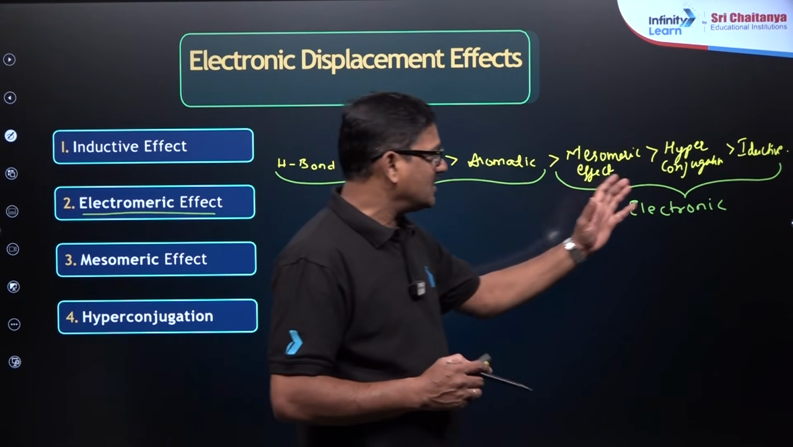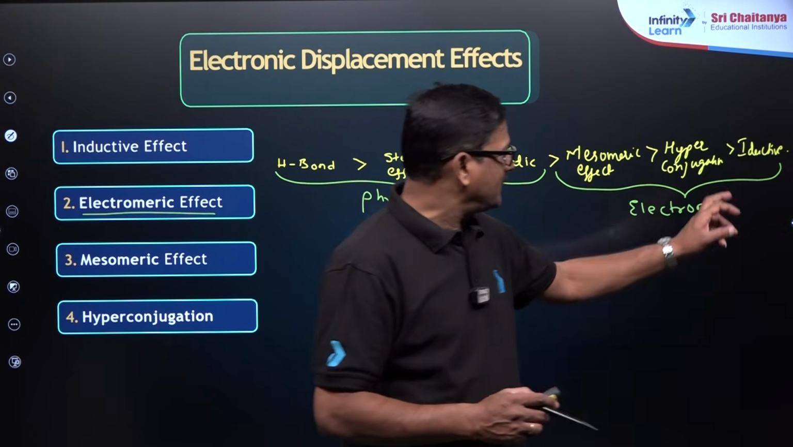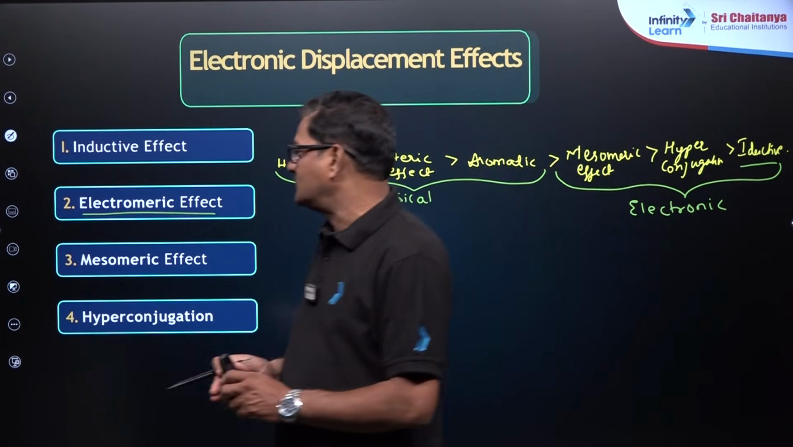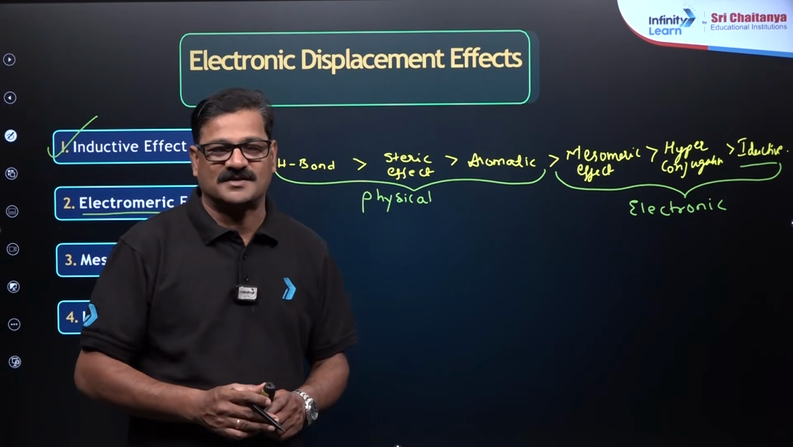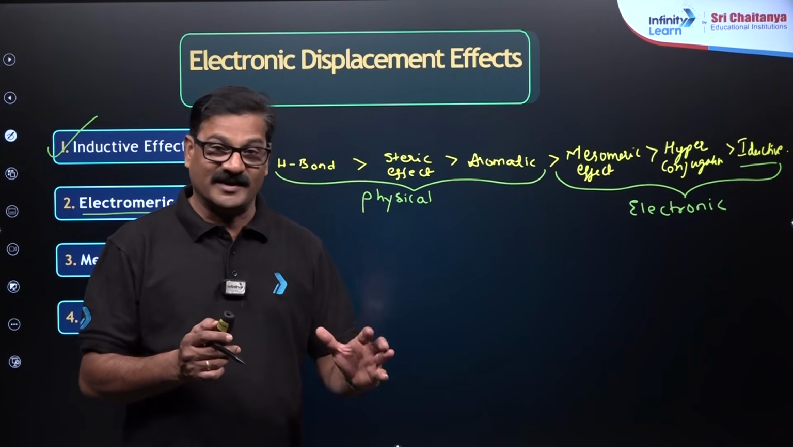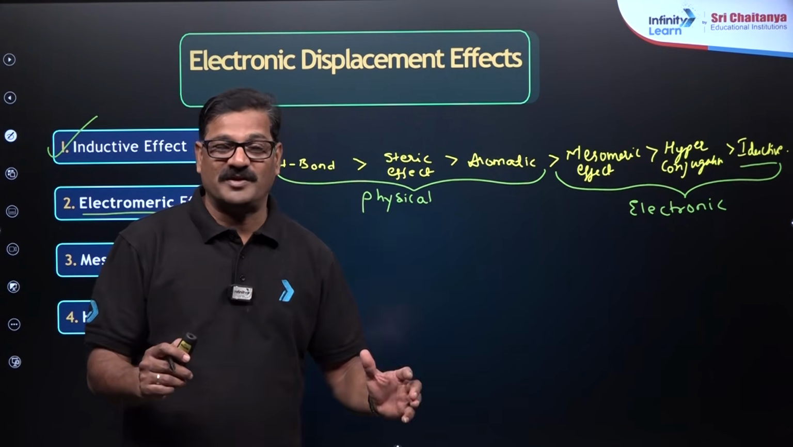So mesomeric effect and hyperconjugation, inductive effect. I will tell you the game over here. Inductive effect is the first effect we start because it is there in every book. It is there in every first class of organic chemistry. ये देखने का अच्छा होगा, explain करने का अच्छा होगा, and our interest will be at the top.